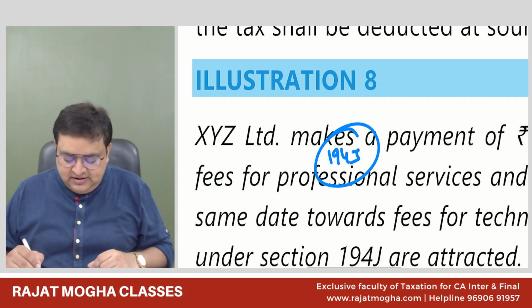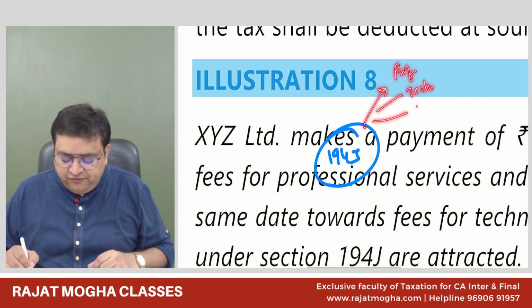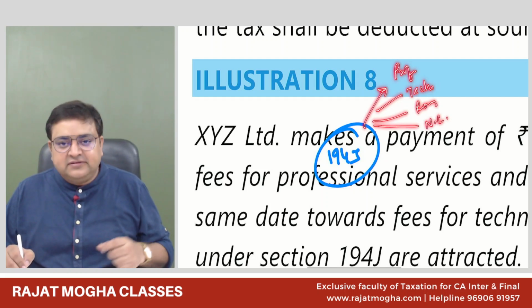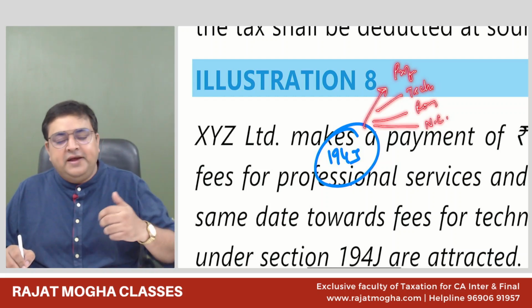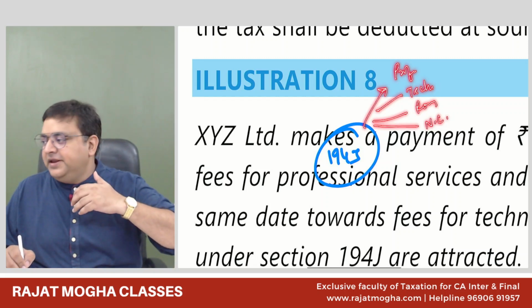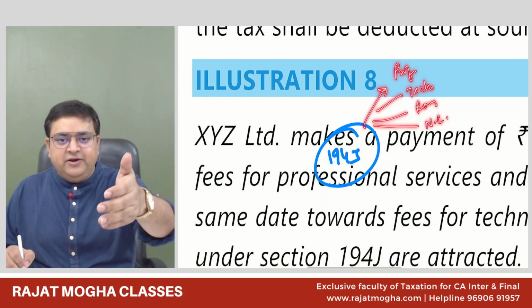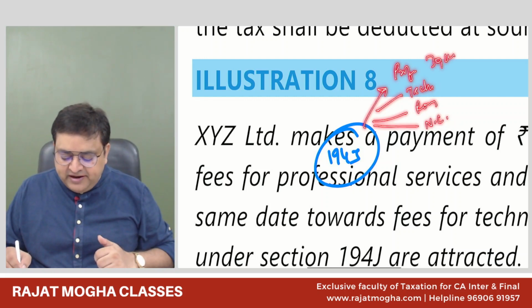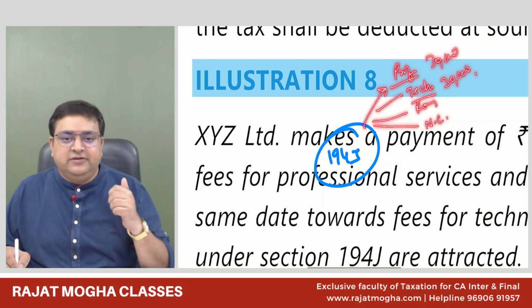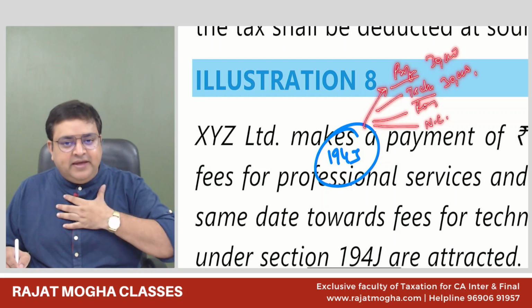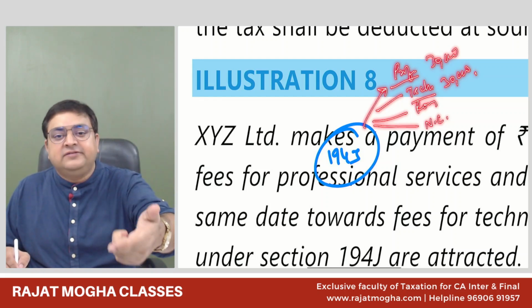Now, the last thing is that if you have paid professional fees, technical services, royalty, or non-competing fees, this 30,000 limit is separate for all types of services. So let's say, for example, you are paying to a single person, let's say Vignesh. I am paying 30,000 rupees to Vignesh as professional fees, and I am paying 30,000 rupees to Vignesh for technical services also. So in total, I am paying 60,000 to one person, Vignesh.